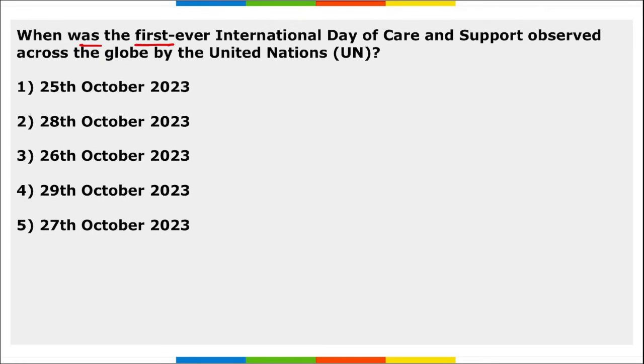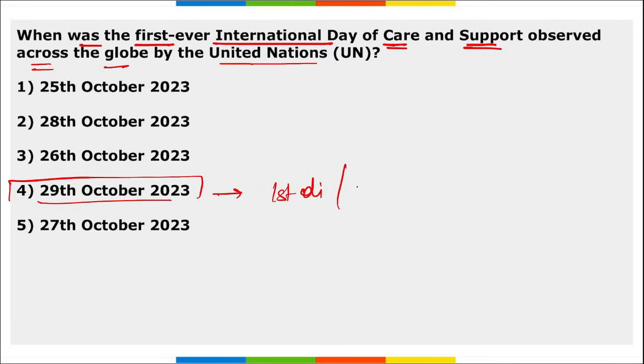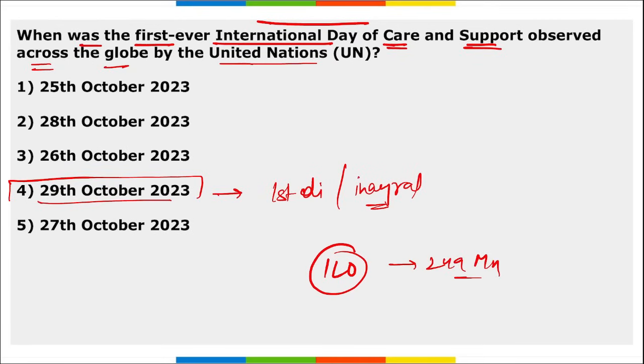Next, when was the first ever International Day of Care and Support observed across the globe by United Nations? So remember, on 29th of October every year we observe International Day of Care and Support. And remember, every year means from this year onward we will be observing this, as this was the first edition, or we can say the inaugural edition of the International Day of Care and Support. Right? And according to ILO, that is International Labour Organization, the global care workforce comprises 249 million women and 132 million men.